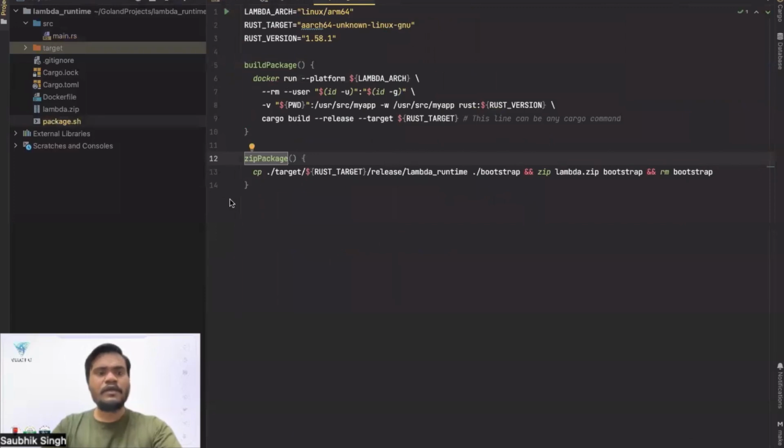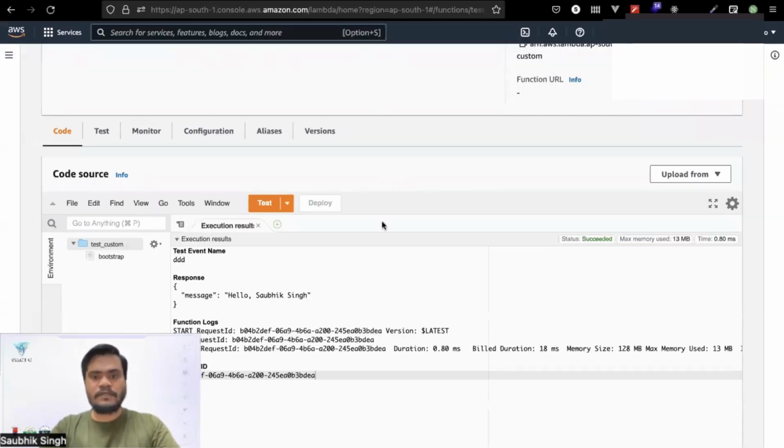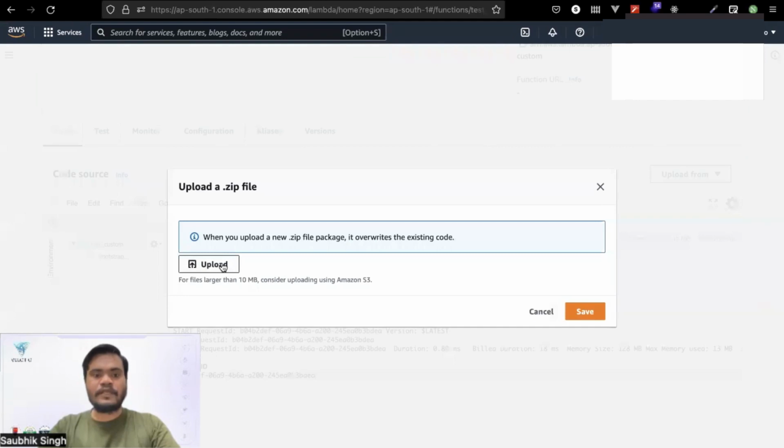So I've written a very simple package.sh file, which you can just source. I have already run it, so I'm not going to run it, but you can just source package.sh, and then you have to run the build package function. I've done it already. Then you have to run zip package. After running this, you'll get this lambda.zip file. Once you get this lambda.zip, you can go to this application, upload from there the zip file, click upload, and select your zip file. I've already uploaded, so I'm not going to upload it again.